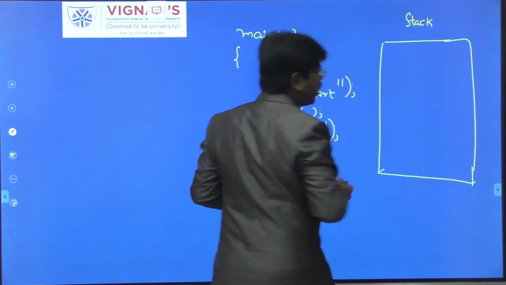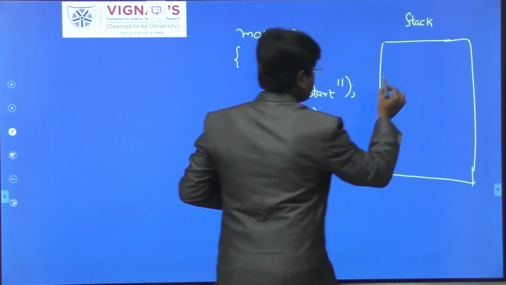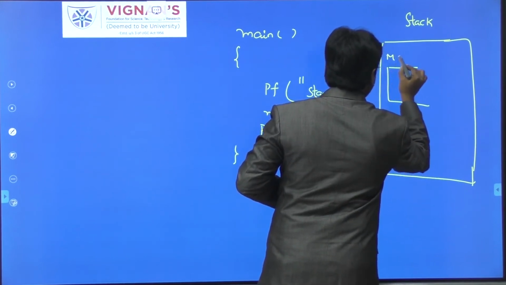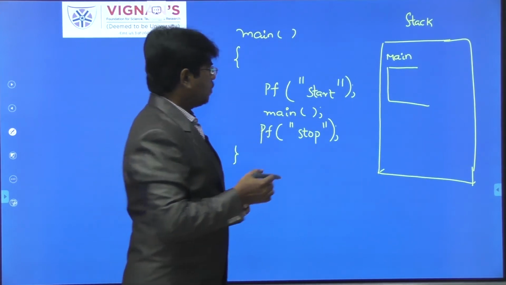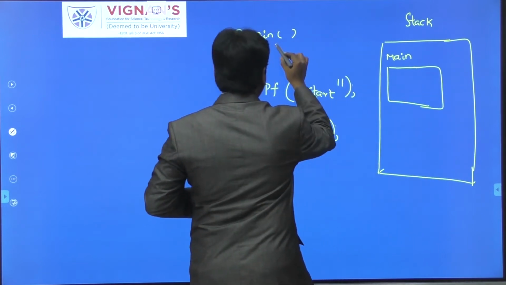That memory is called a method space or frame for the function. For example, consider in stack memory, this is the main function. In main, a method space has been created; this is called a frame, showing how the memory will be allocated.